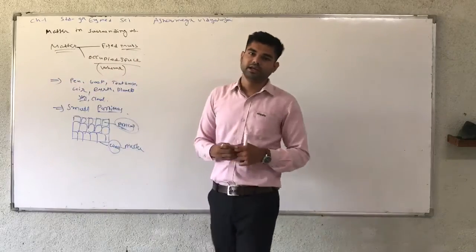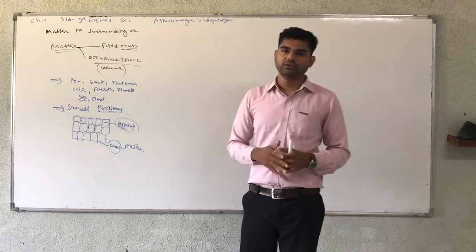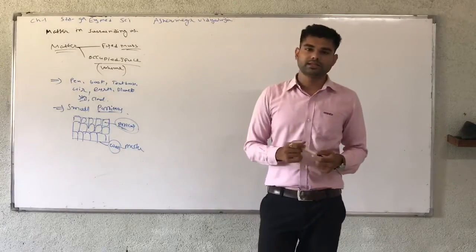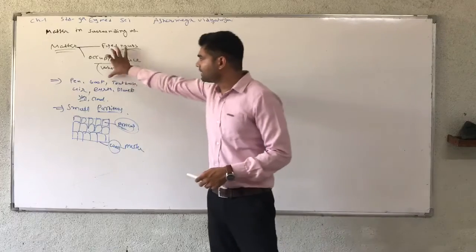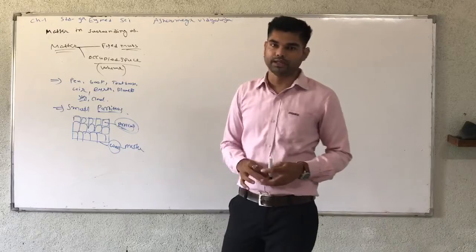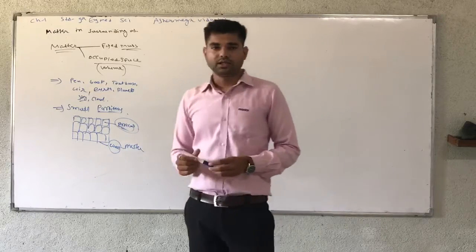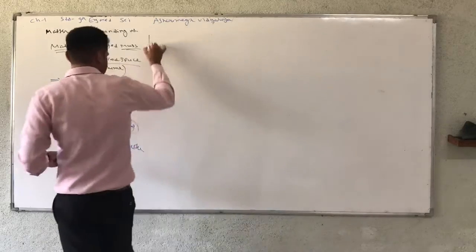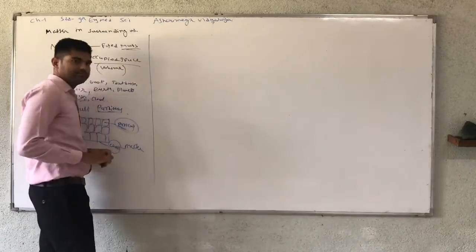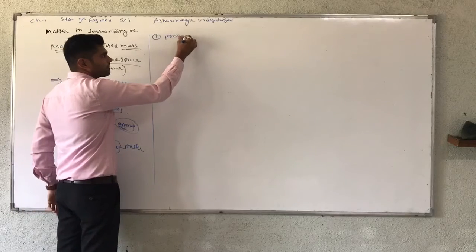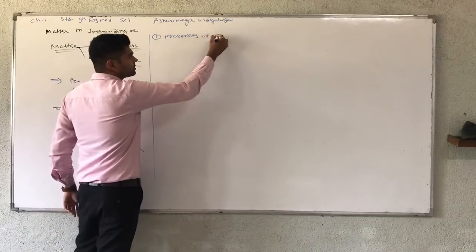In a similar way, take the example of chalk. If we cut chalk into small pieces, the small particles are our matter, and the chalk is an example of matter. Now let us understand the properties of matter with different examples. Let us learn the first property.